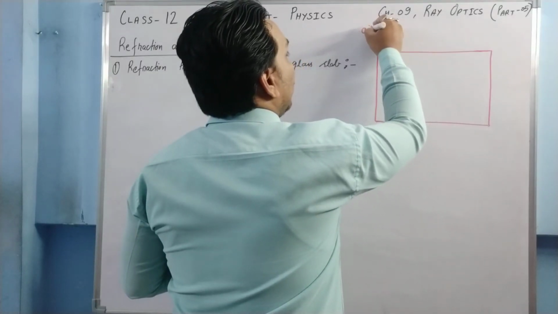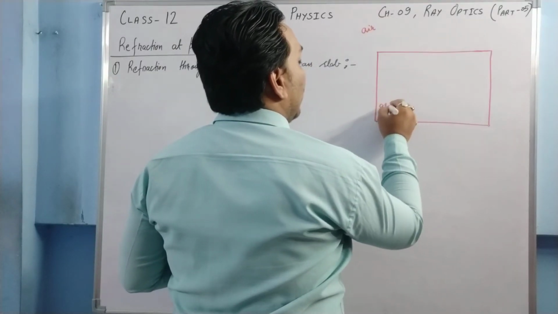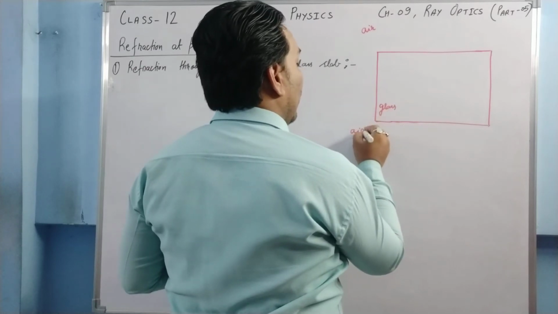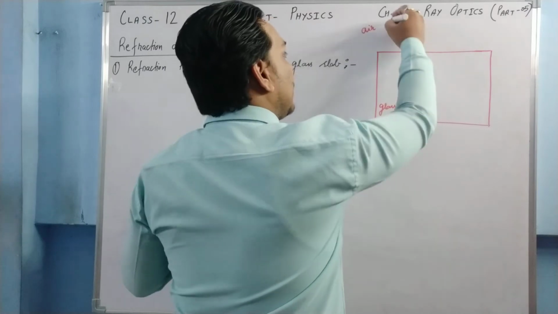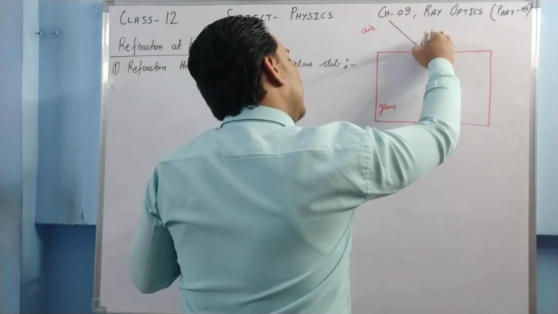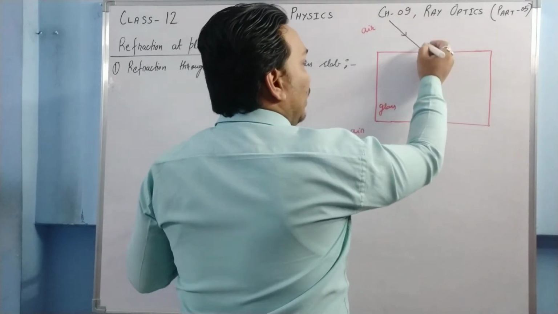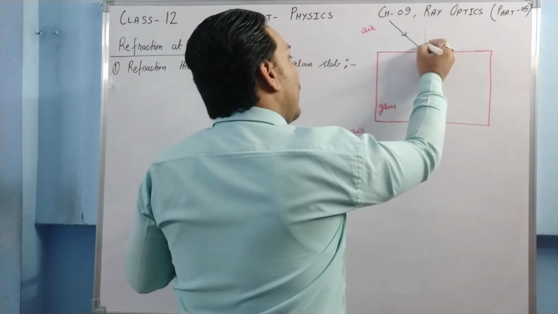From here it is air, here it is glass, and again it is air. So a ray of light falling on the first surface, something like this, gets refracted from here.